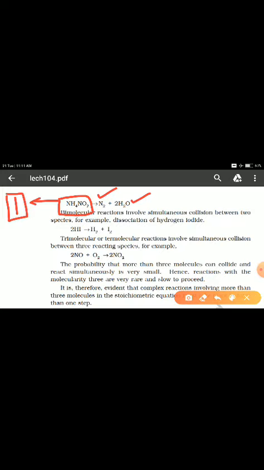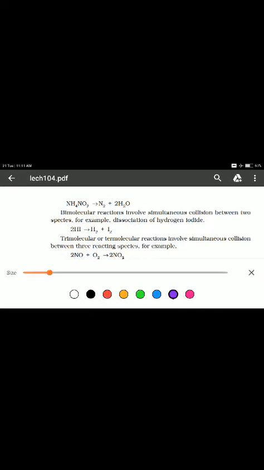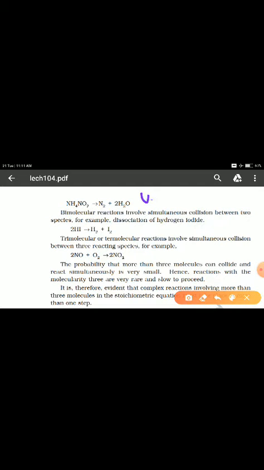So this number represents the molecularity of this complete chemical reaction, which means we can say the molecularity of this reaction is 1, and it is a unimolecular reaction. I hope you understood the concept.